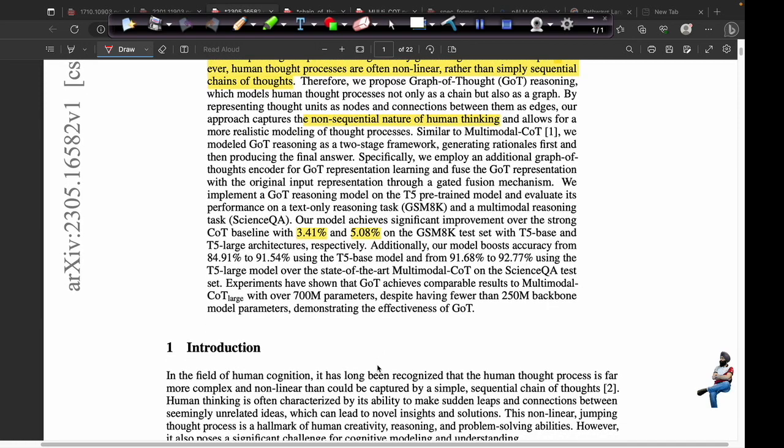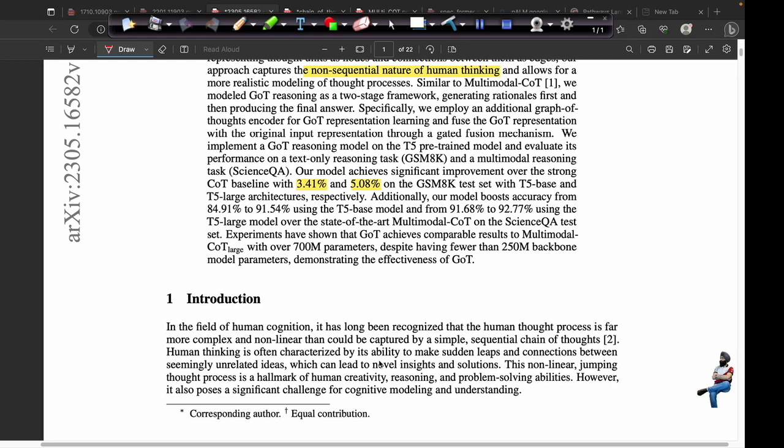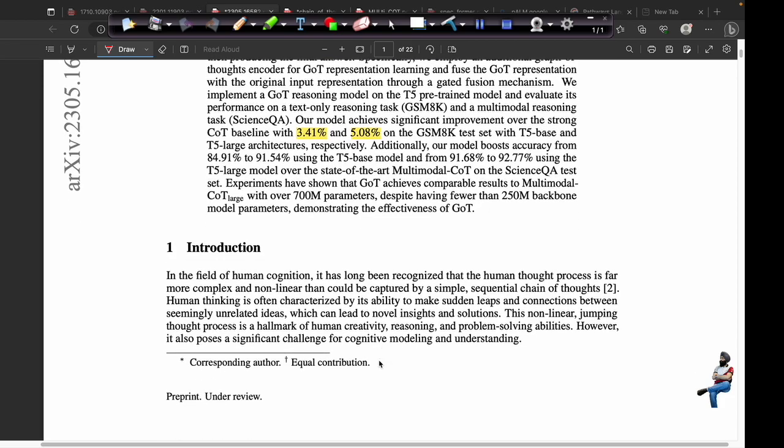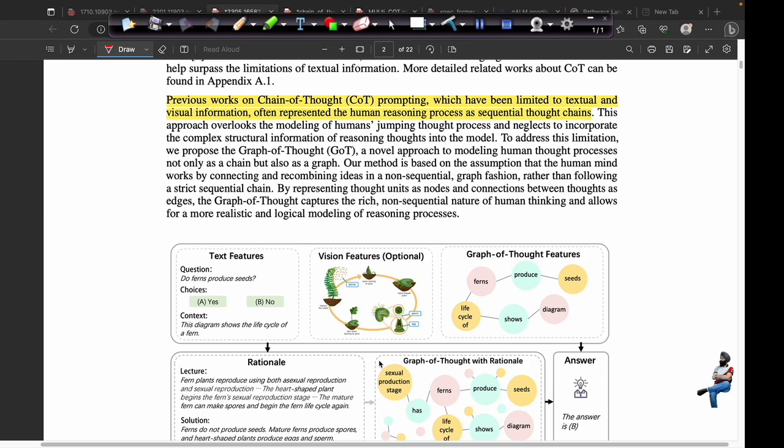This is very significant, and nowadays research on graph neural networks and graphs in large language models is a hot topic. In the future you might even see large language models being improved using graphs. All that is possible because the human thinking process is not linear and is not even sequential. This can be better represented using graphs.